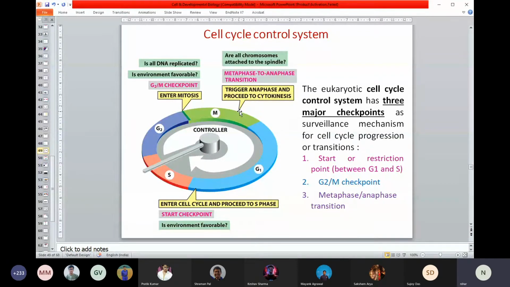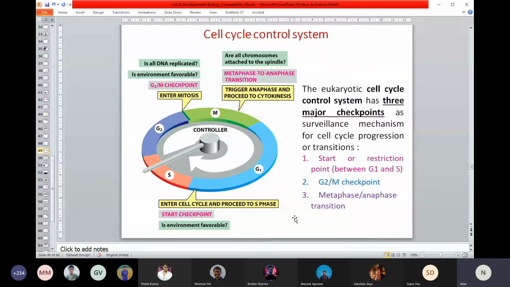It checks that every chromosome is attached to the mitotic spindle so that they can be equally segregated, equally separated. That's the last quality control checkpoint. And I told you if there's a problem of separation, what kind of disease can come out, right? Some cells might have more chromosomes, some cells have fewer chromosomes, like aneuploidy. So there are 3 major checkpoints where the cell cycle is tightly regulated. Checkpoint 1, checkpoint 2, checkpoint 3.